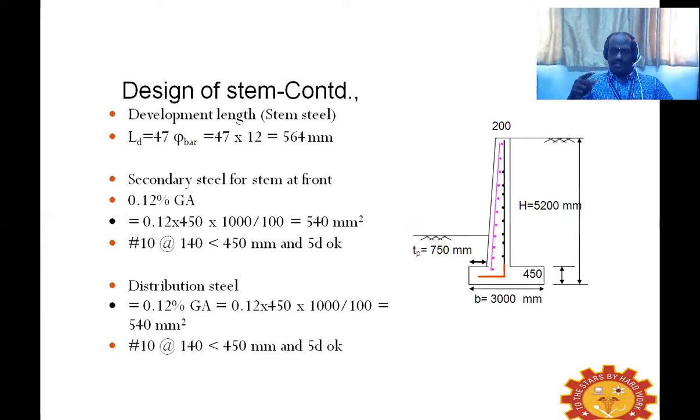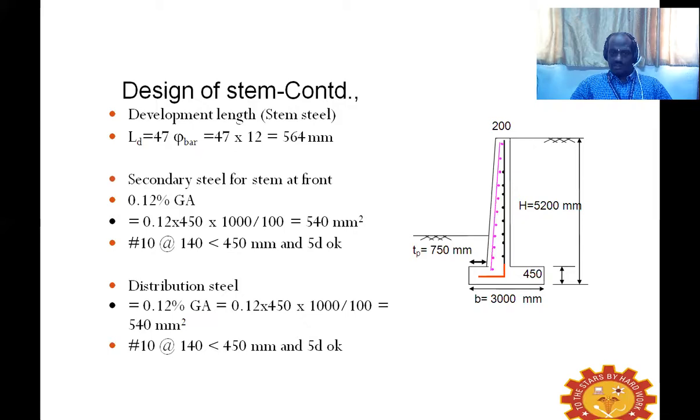Once we have decided the main bar, denoted by the black color, we have to go with the secondary steel for the stem. For that, we can provide 0.12% of the gross cross sectional area, that is the minimal requirement as per IS 456.